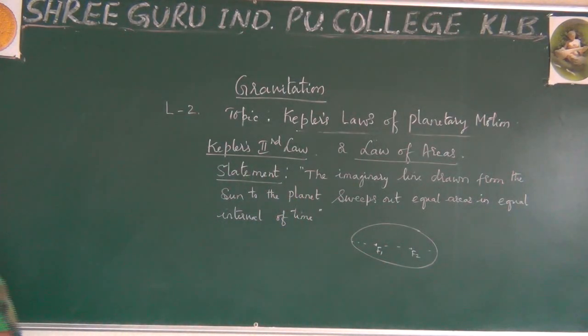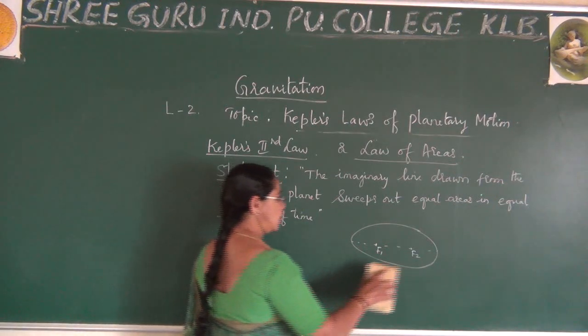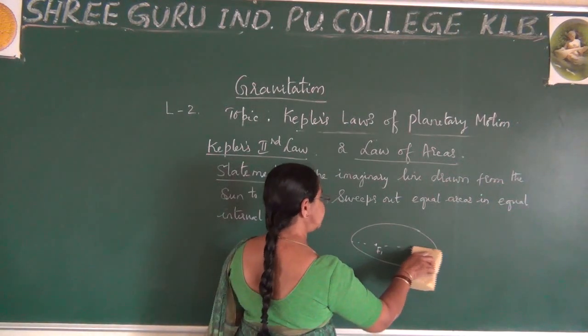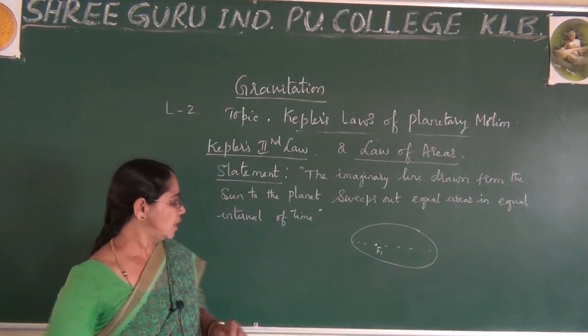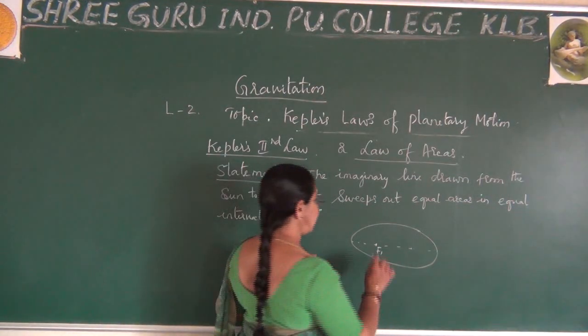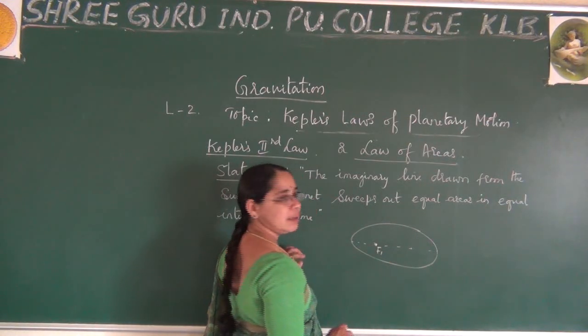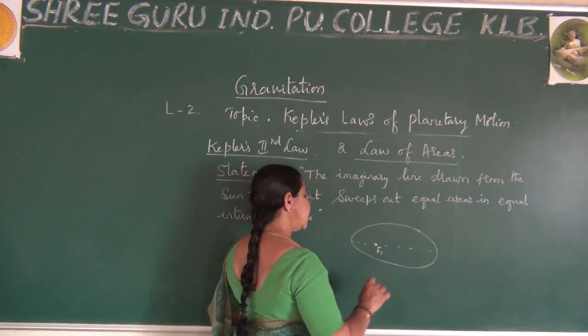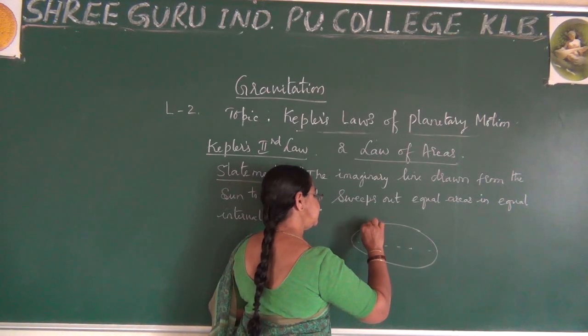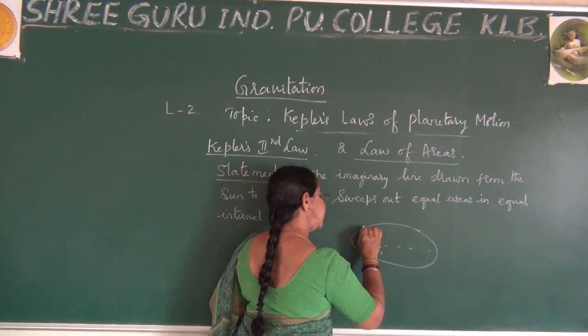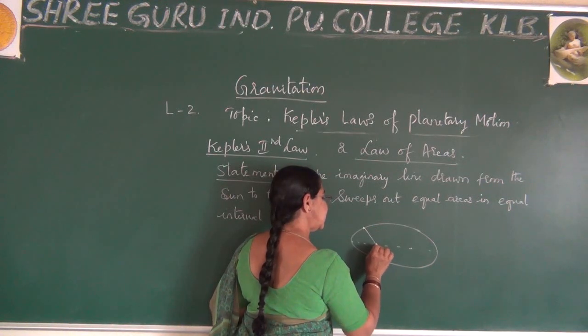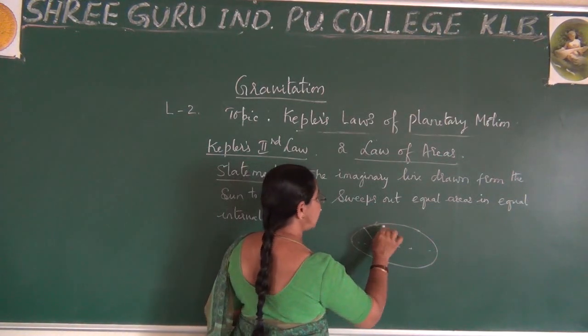Is it clear? You are already familiar with this. Let me just focus on one: place the sun at F1. Now the sun is at this position, and a planet is at this position, revolving around the sun.